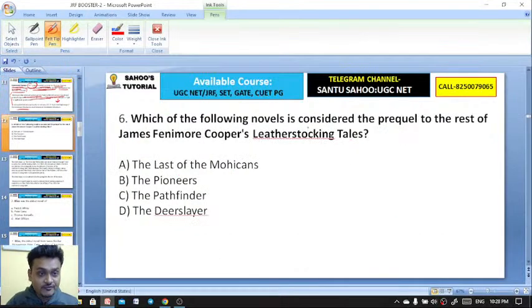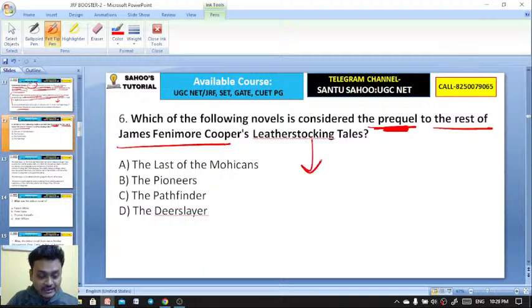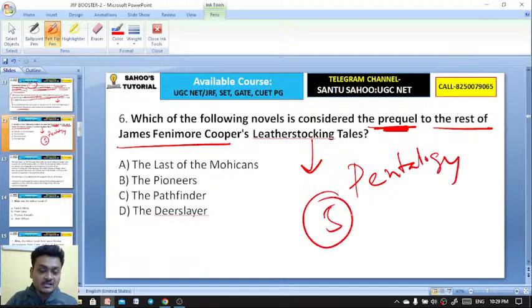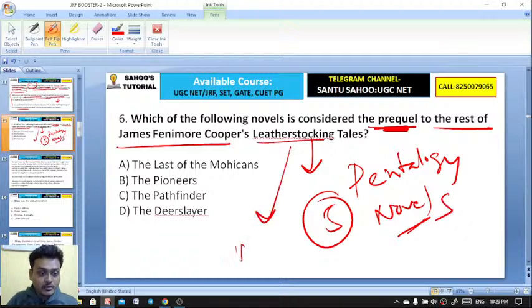Chalo. Which of the following novels is considered the prequel to the rest of James Fenimore Cooper's Leatherstocking Tales? Here the Leatherstocking Tales is a pentalogy. It has a total of 5 novels. Now tell me, in the Leatherstocking Tales, Natty Bumppo is the protagonist and appears in every novel here. Natty Bumppo.